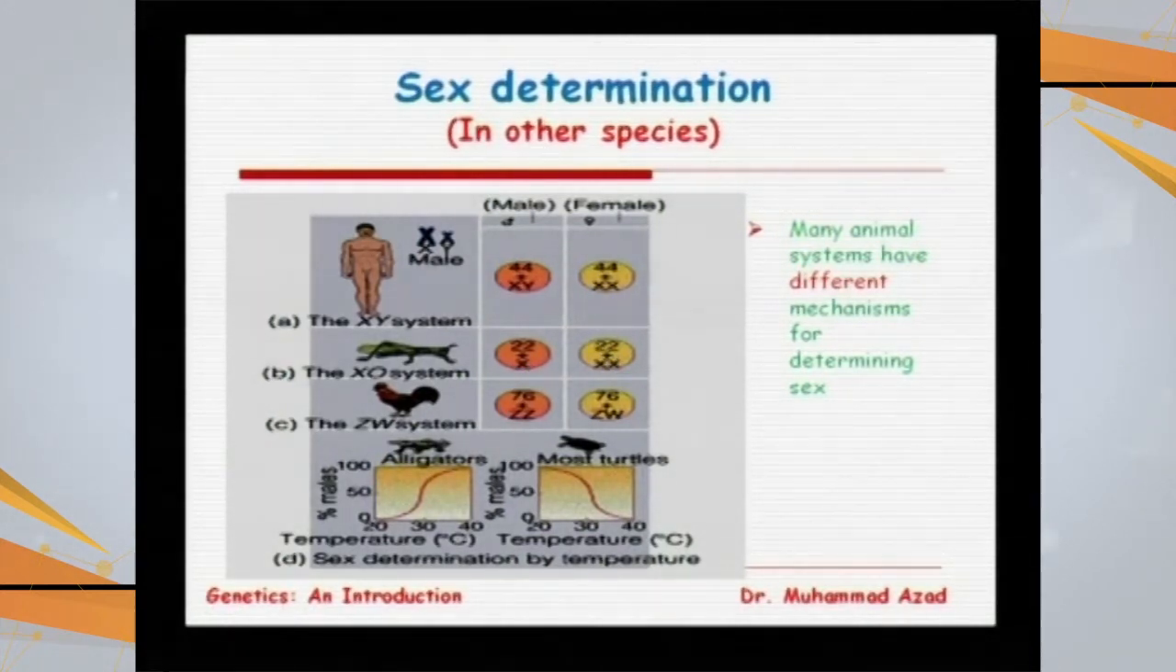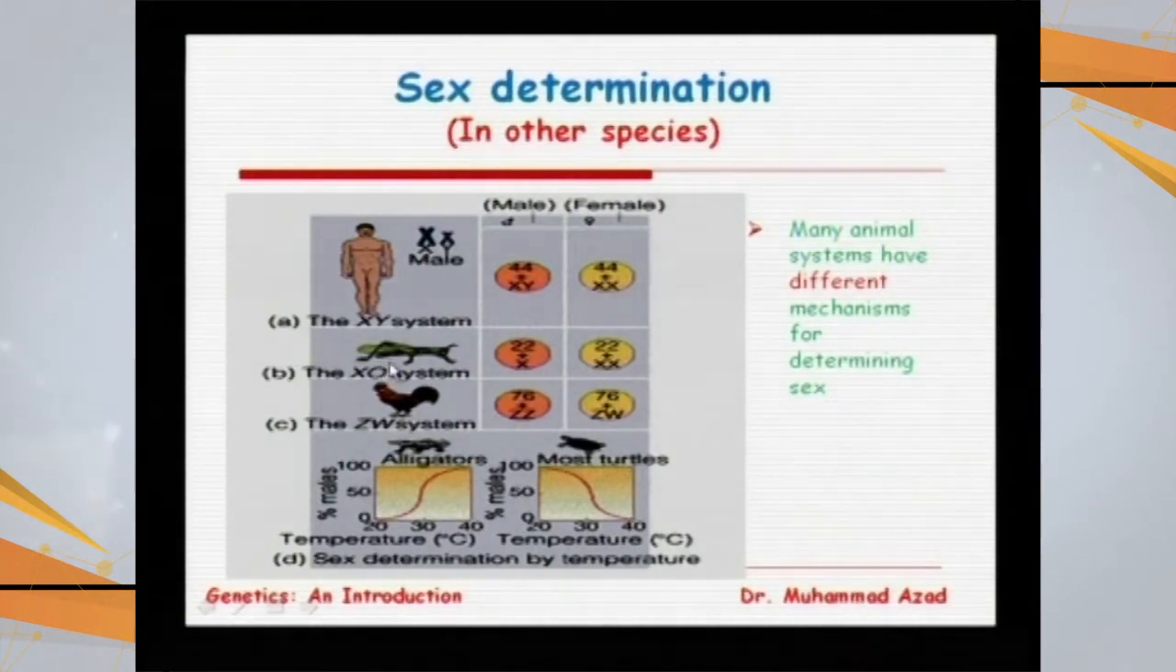In some other organisms like birds, there is the ZW system. This system is almost opposite to the XY system. The males have ZZ chromosomes. We have used the letter Z instead of X here just to differentiate from the XY system. While in females, it is ZW, and females are heterogametic. They are going to produce two different varieties of gametes. So in this case, the sex is determined by females.